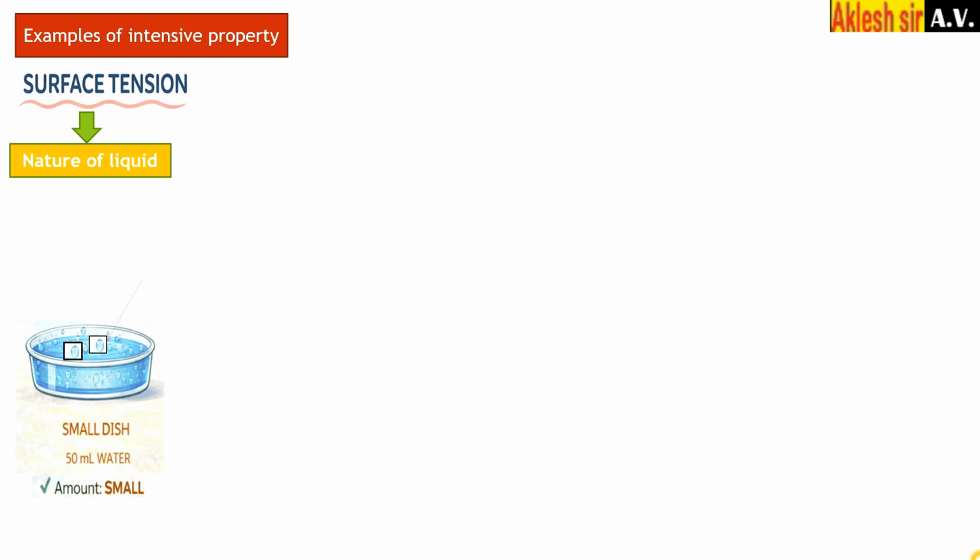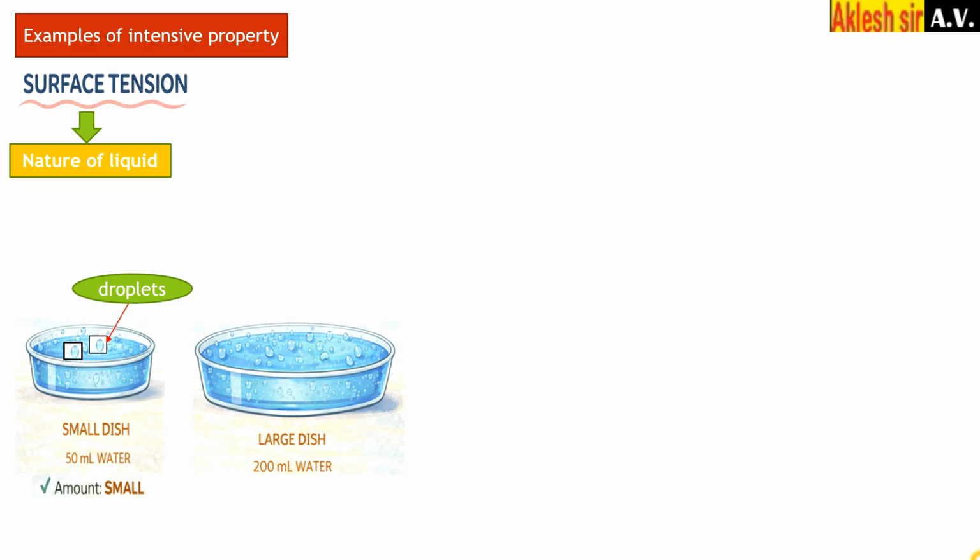Now this droplet is formed. Now we will increase the amount of water. In this second case we are taking 200 ml of water. We have taken more matter here, so the water quantity is more. Still, here you can see there is formation of a droplet. So even though the quantity has changed, the droplet formation in both cases means there is no change in the surface tension. The surface tension produces droplets, and even though the area has increased, the surface tension has not changed.